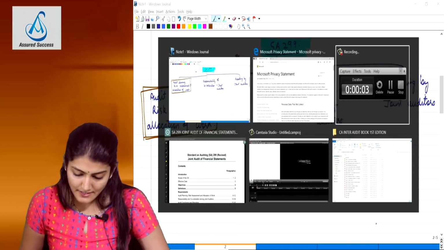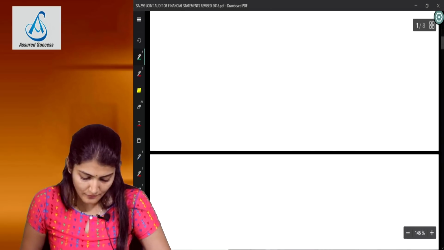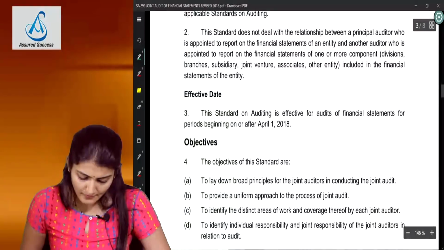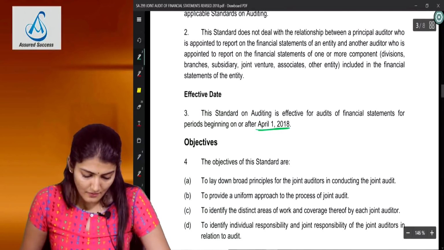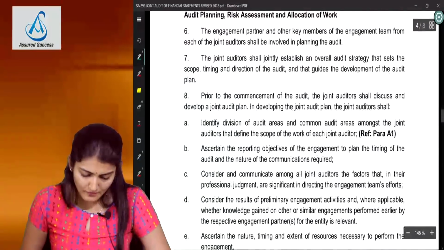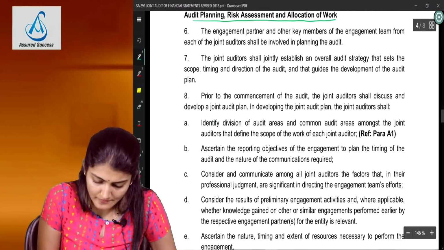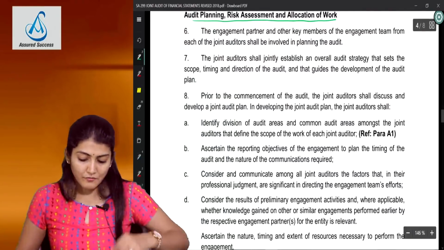If you come to the text of the standard, it says it is applicable with effect from 1st April 2018. Then you will find the points regarding the audit planning, risk assessment and allocation of work.